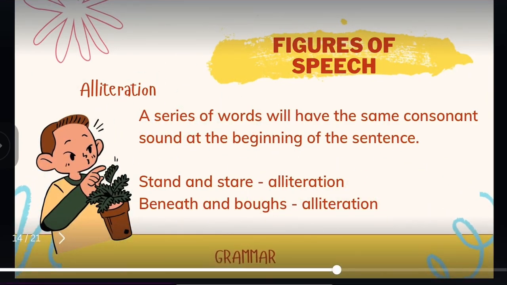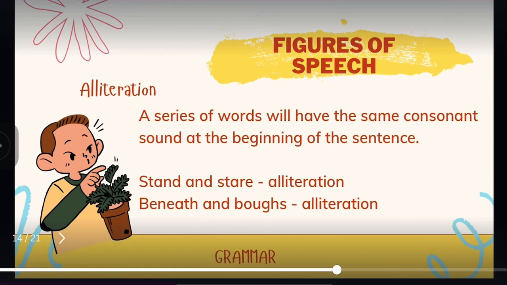Now the poet has used different figures of speech to give a really good poetic effect. The first one is alliteration. What is alliteration? A series of words having the same consonant sound at the beginning. Or in simple words, when a sentence or word has a repetitive sound, it is known as alliteration.